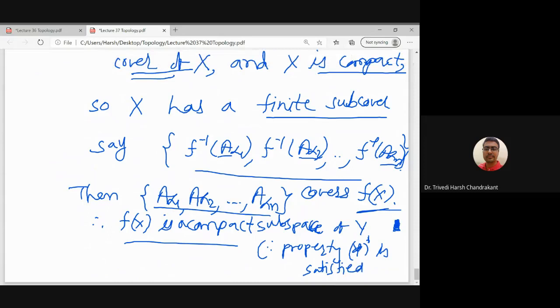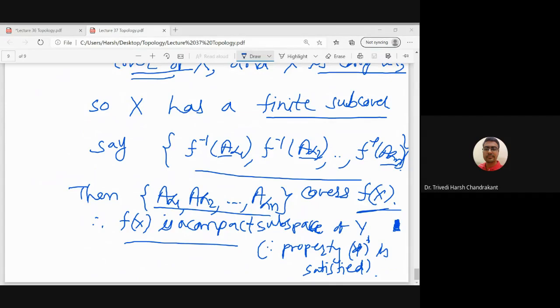Basically we are applying the lemma. So I think this will be enough for today's lecture.